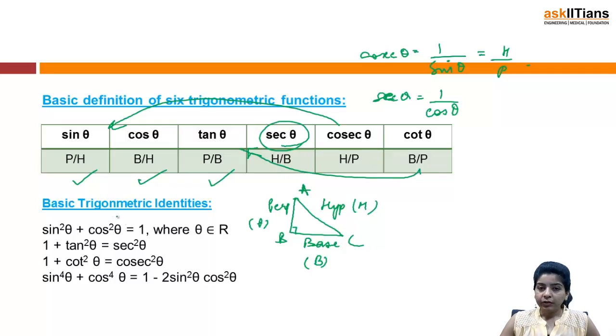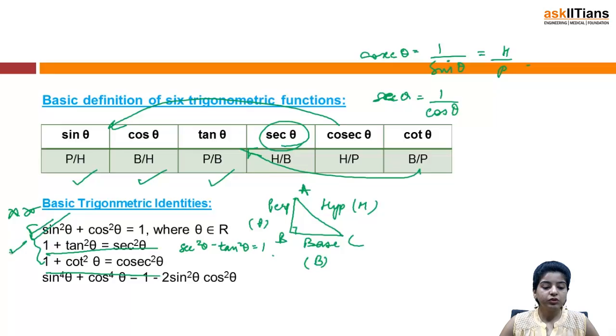And we have basic trigonometric identities also, like sin square theta plus cos square theta is 1, where theta belongs to R. This is the most basic identity, and it is often used in questions obviously. And then we have 1 plus tan square theta is sec square theta, or you can say sec square theta minus tan square theta is 1. Then we have 1 plus cot square theta is cosec square theta.